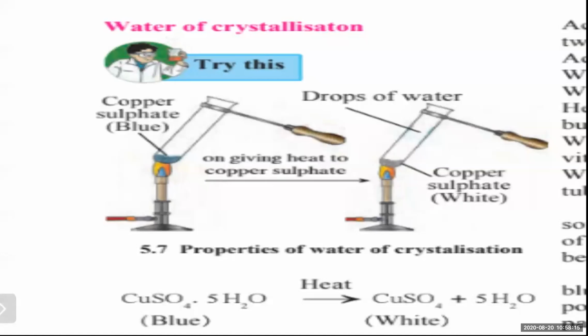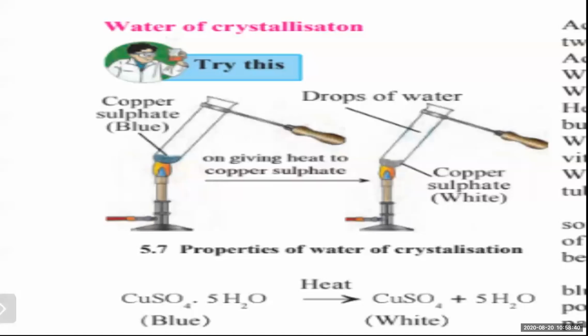In the experimental setup, you can see there are two test tubes with the holder. They are for holding purpose. Holder is used in the science laboratory. What is to be done here now? Water of crystallization means it is an activity which I will explain to you point wise.